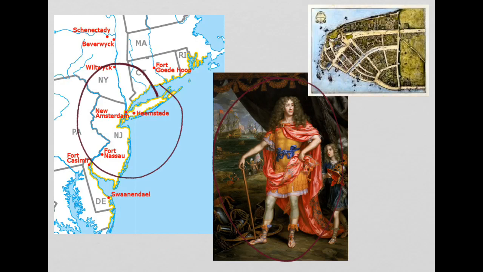He renames New Amsterdam New York City after himself as well. So the Dutch have now been removed from the area, and it is now part of Great Britain and given to the king's brother, the Duke of York.